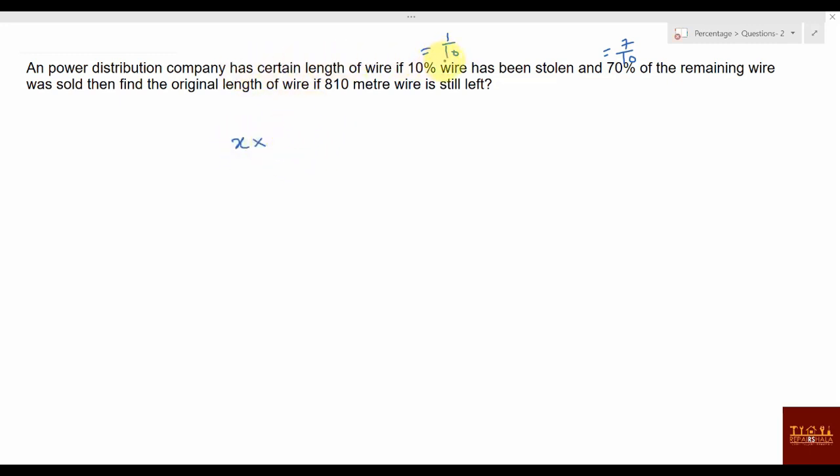Then 10% of the wire is stolen. How much is remaining now? 9 by 10, yes or no? If 10% is stolen, 9 by 10 is remaining. Of this rest, how much is stolen? 70% of it. So how much is remaining now? 3 by 10, since 7 by 10 is stolen. 3 by 10 remaining, and that is given as 810. Solve this: this is 27, so 3 times. So how much wire was available in the starting? You can say 3000 meters.